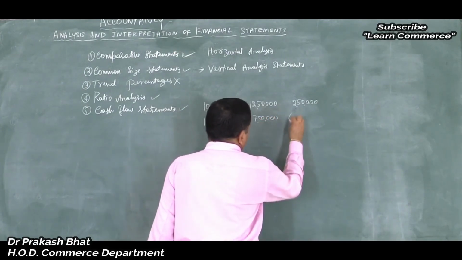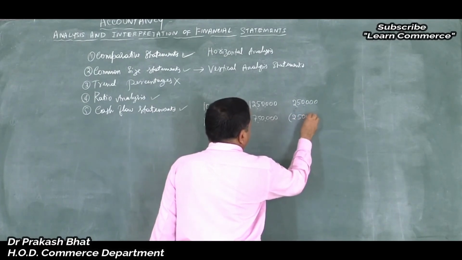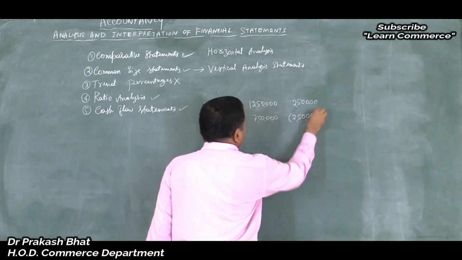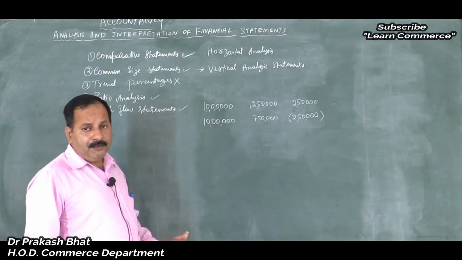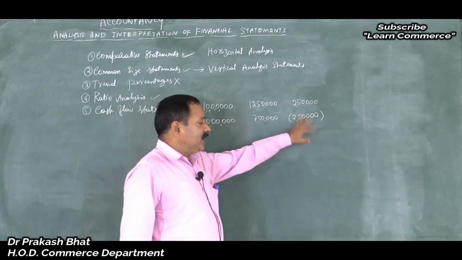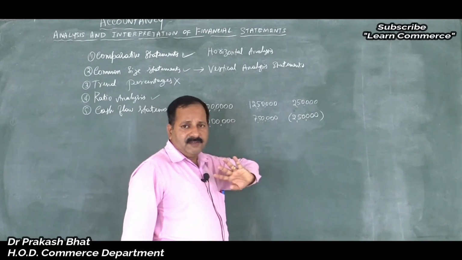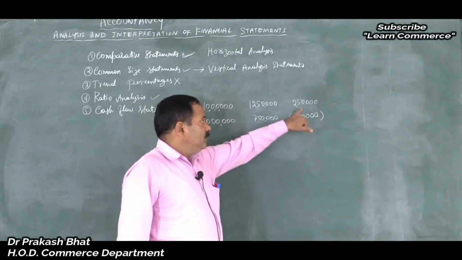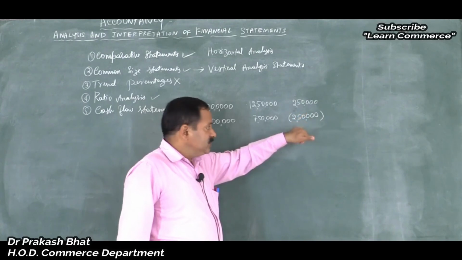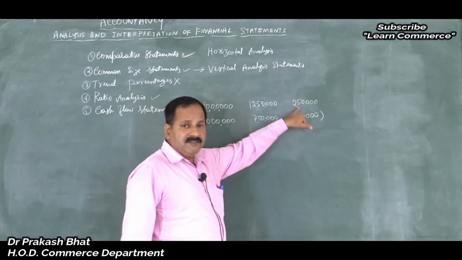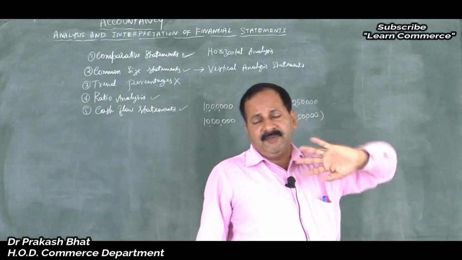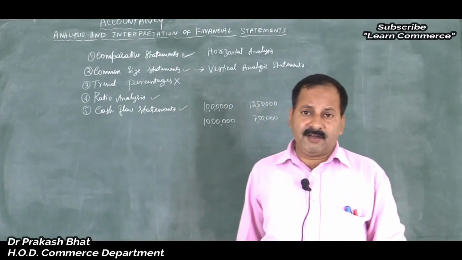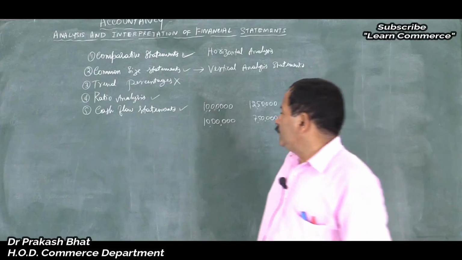So you have to write this within bracket. That is the speciality of this solution. Are you getting me? Any negative figure, put it within bracket, don't write plus or minus. If it is plus, without bracket write it. This is within bracket minus and this is without bracket, so it amounts to plus. If there is no bracket means it is plus, remember. Clear? Yes.